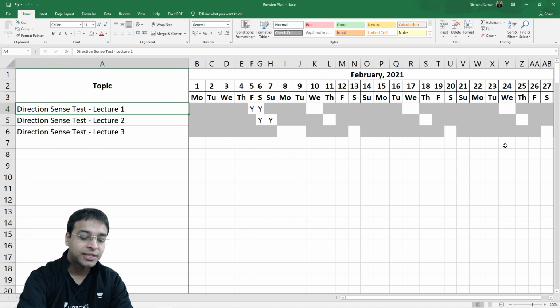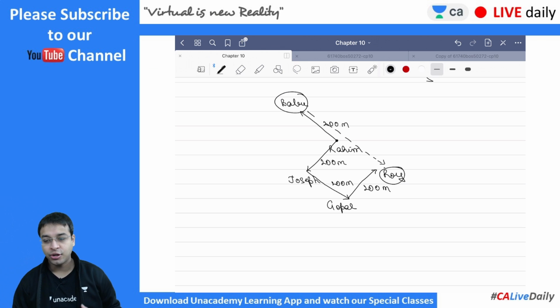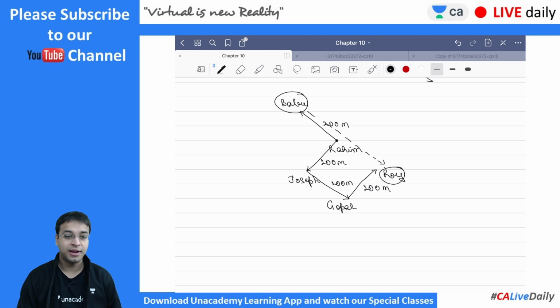All right, so please do this. Please keep on revising regularly so that you get a sure shot hand and you get a competitive edge as compared to the other students.